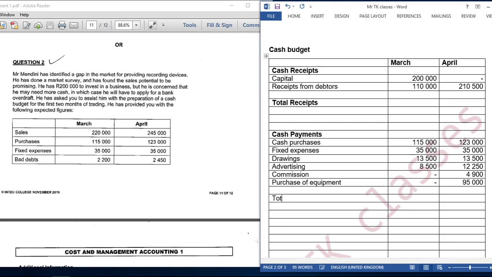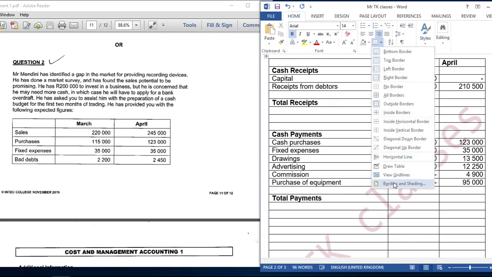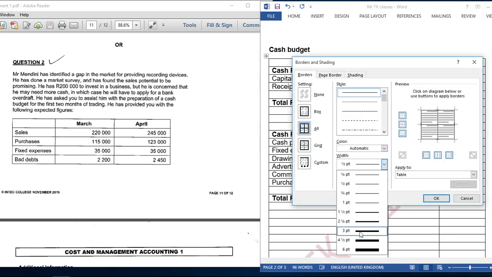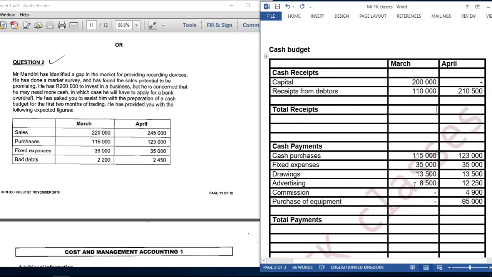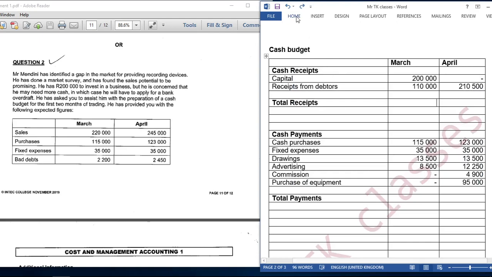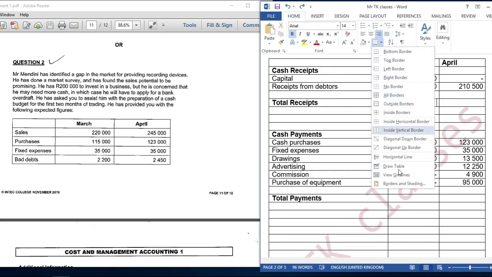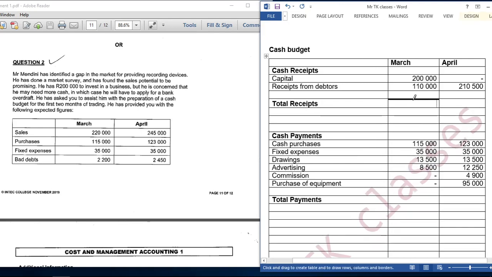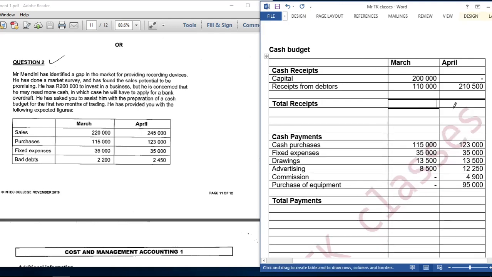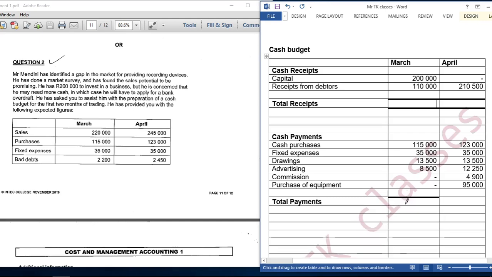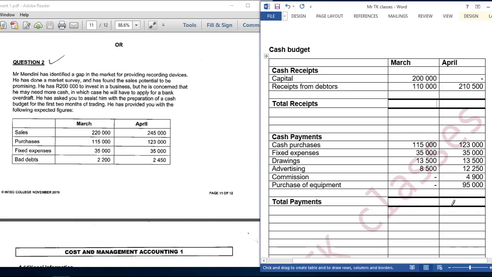Looking at our total payments, total receipts.